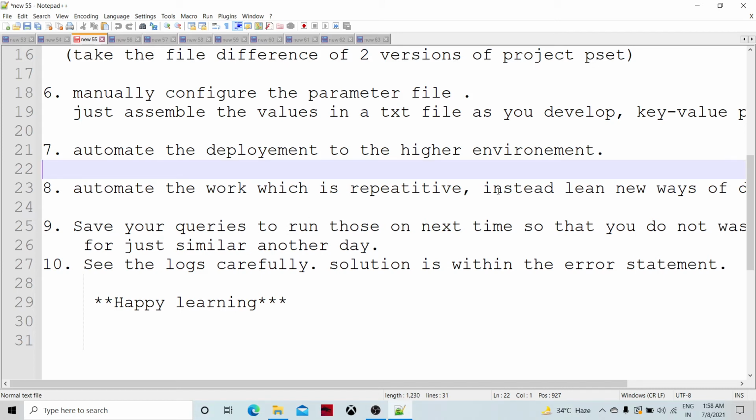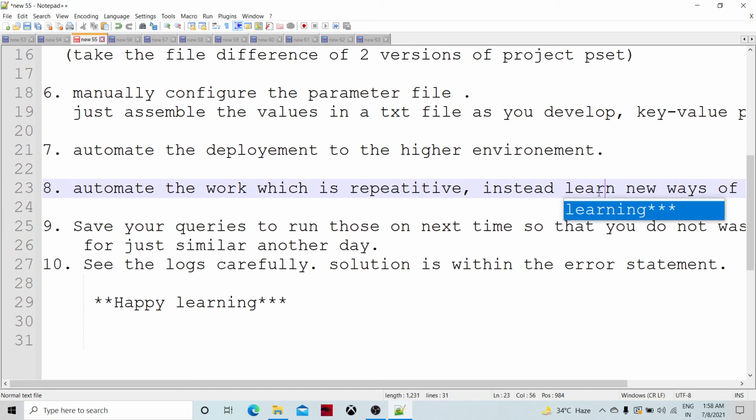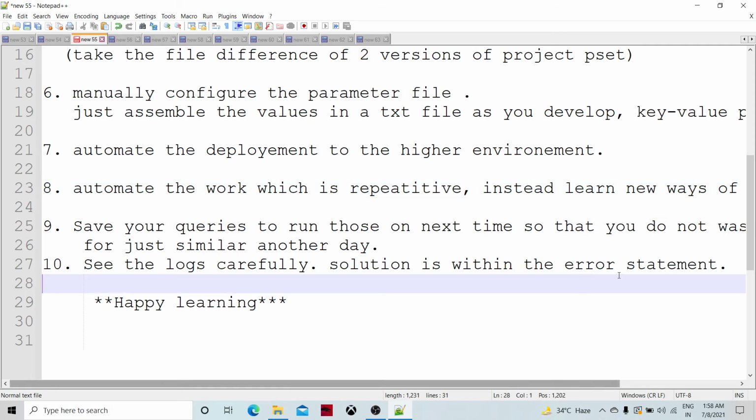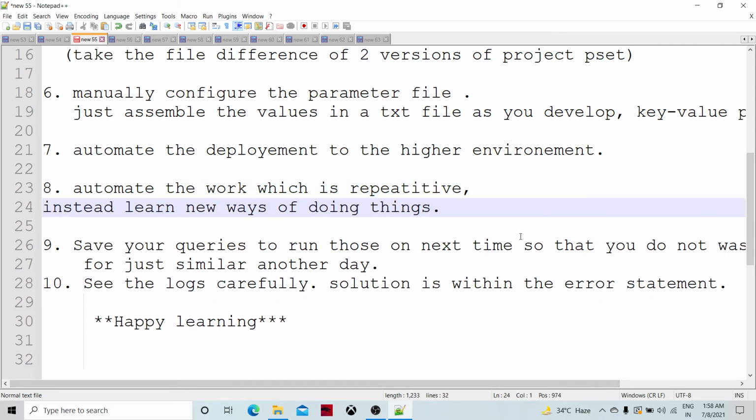Then there is: automate the work which is repetitive. Instead, learn new ways of doing things, or learn new things. Why do the repetitive work on a daily basis? So make your skills employed at the same time in the background, right? Don't do repetitive tasks on a daily basis. You assess your work in an hour, set things up, and run it in the background, and you learn new things in that time, right?